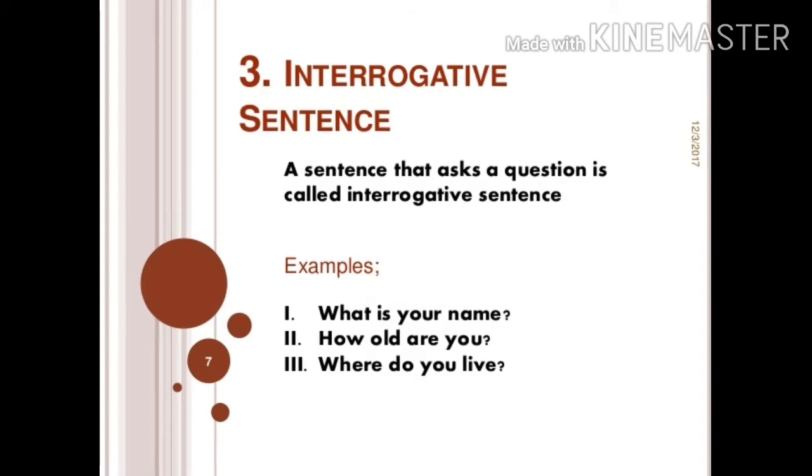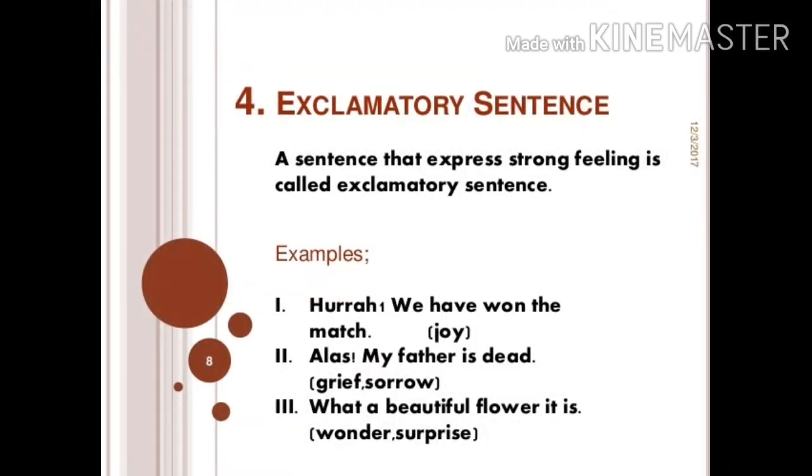Okay, now another type of sentence is exclamatory sentence. These types of sentence express certain feelings like joy, shock, sorrow, happiness, etc. Some examples of exclamatory sentence are hooray, we have won the match. Alas, my father is dead. What a beautiful flower it is, etc.